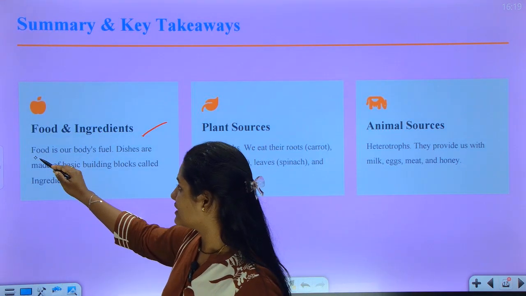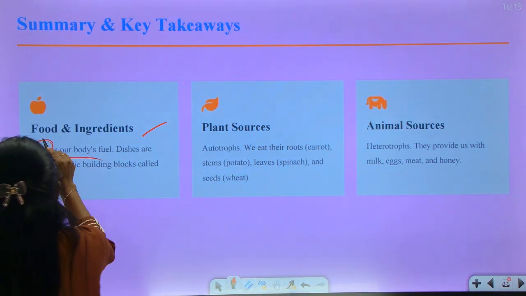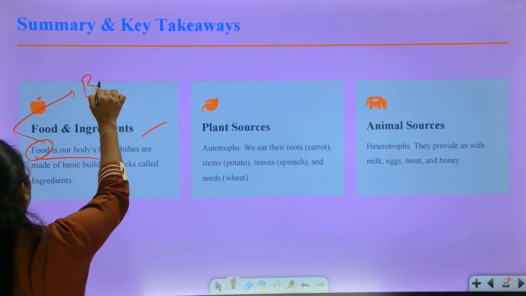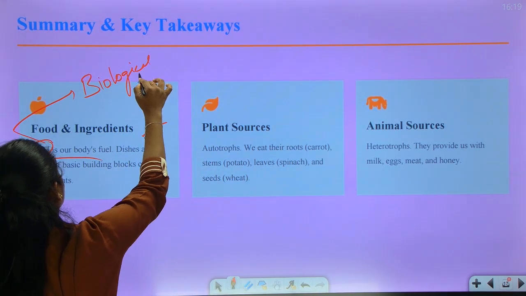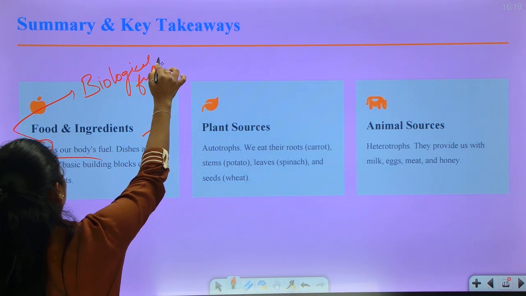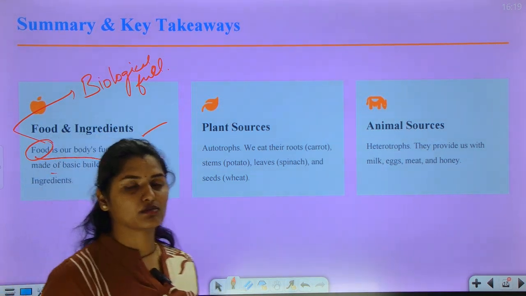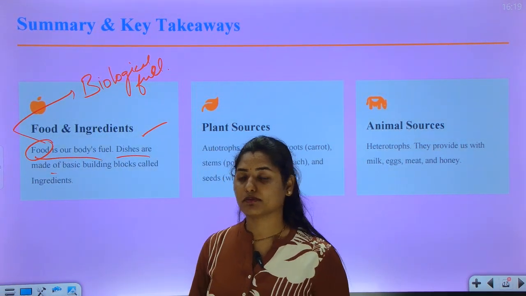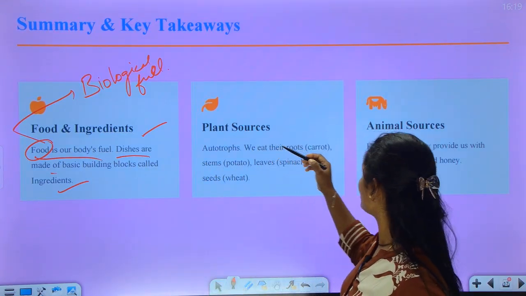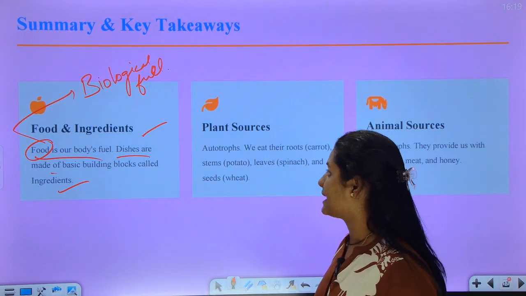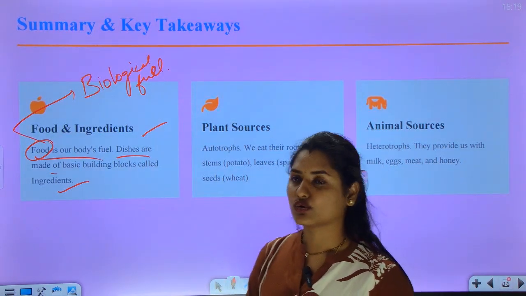And food is our body's fuel, it is a biological fuel, and dishes are made of basic building blocks. That means dishes are made up of ingredients, that is raw materials. And coming to plant source and animal source, plant sources are autotrophs, which prepare their own food.